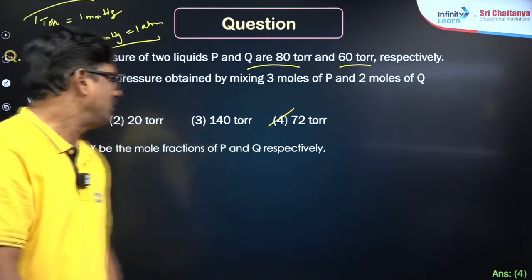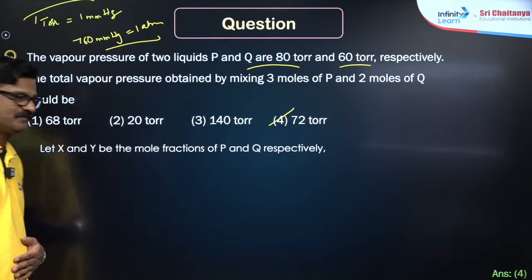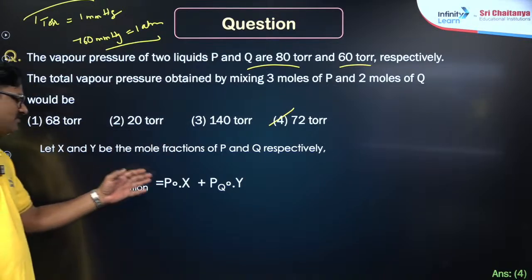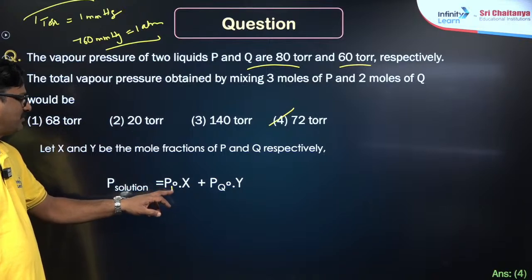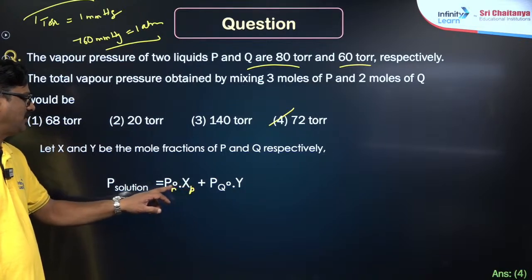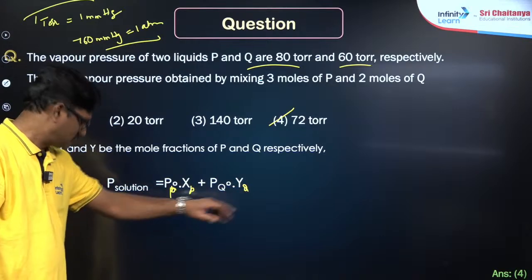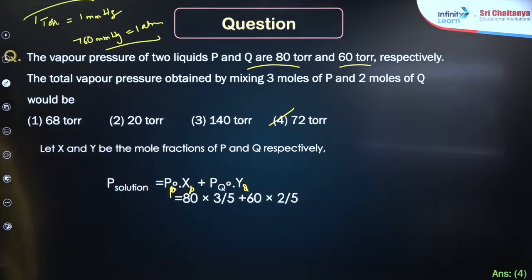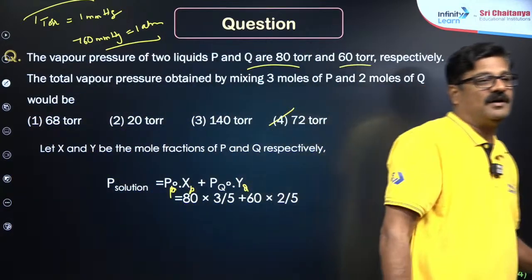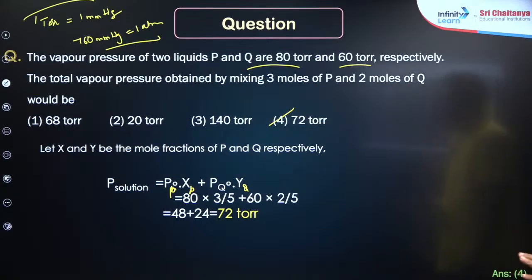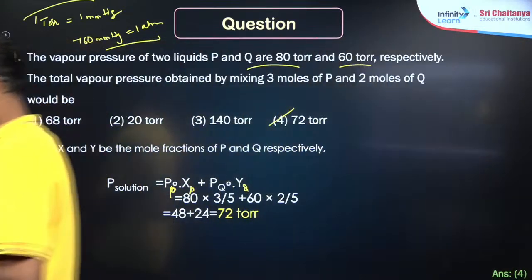You can see, children, let X and Y be the mole fractions of P and Q. So you can say the solution pressure is P naught P times the mole fraction of P, plus P naught Q times the mole fraction of Q. That is given as 80 into 3 by 5 plus 60 into 2 by 5. On solving you are going to get 72 torr. Any doubt?